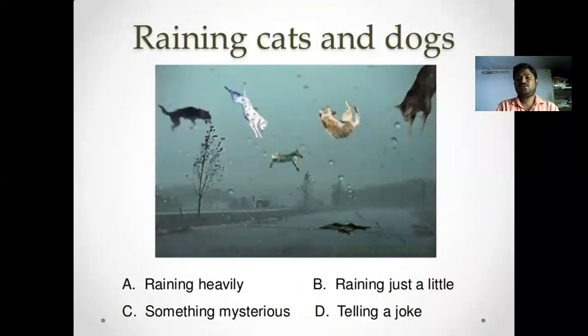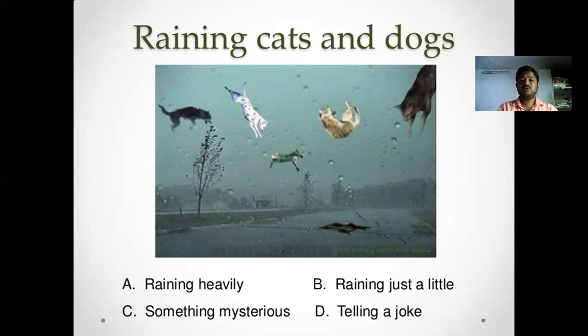Next, raining cats and dogs. It's a famous idiomatic expression. Raining cats and dogs, we can understand only one meaning, that is raining heavily. But this idiom can give a different meaning, like something mysterious.